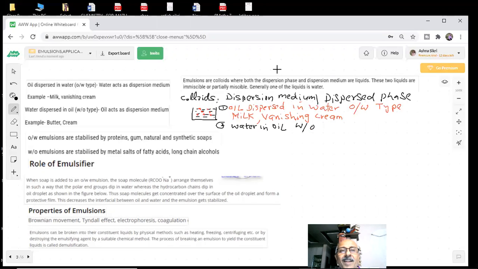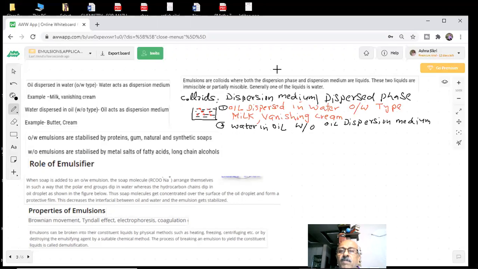Here oil is the dispersion medium, and water is dispersed in it. So we can have two types depending on which is the dispersion medium.